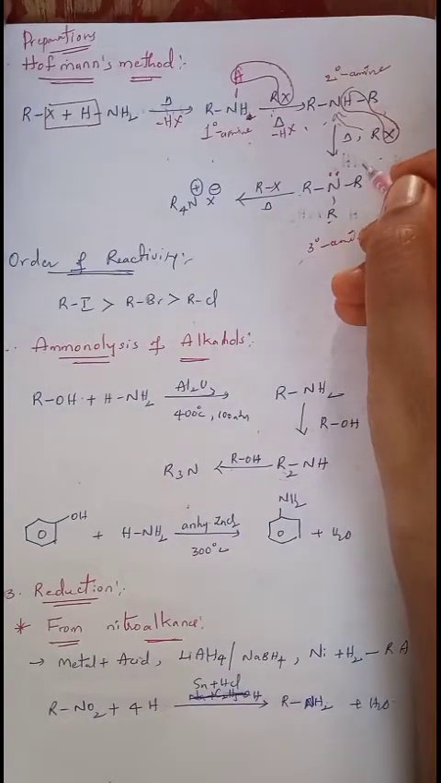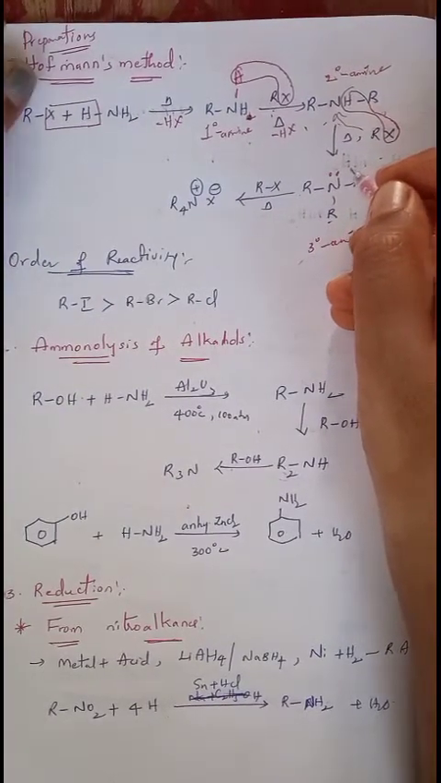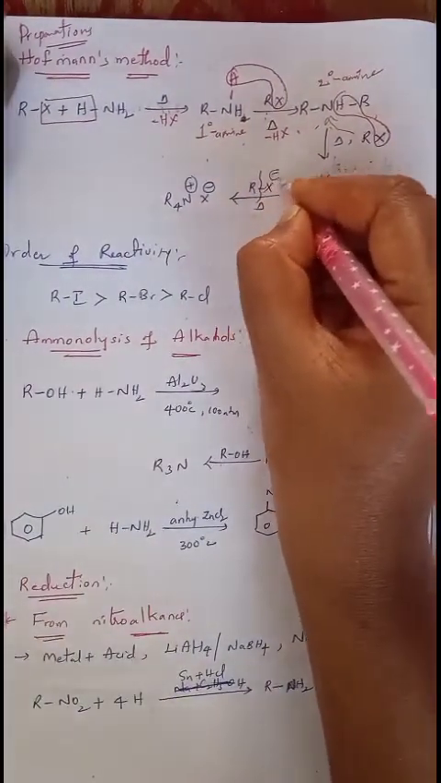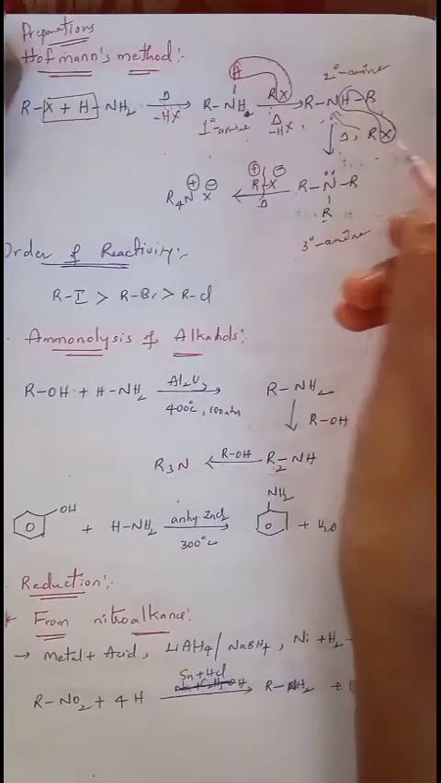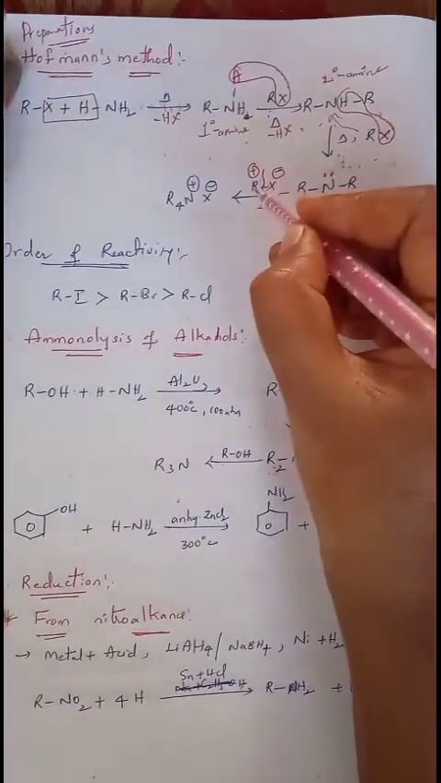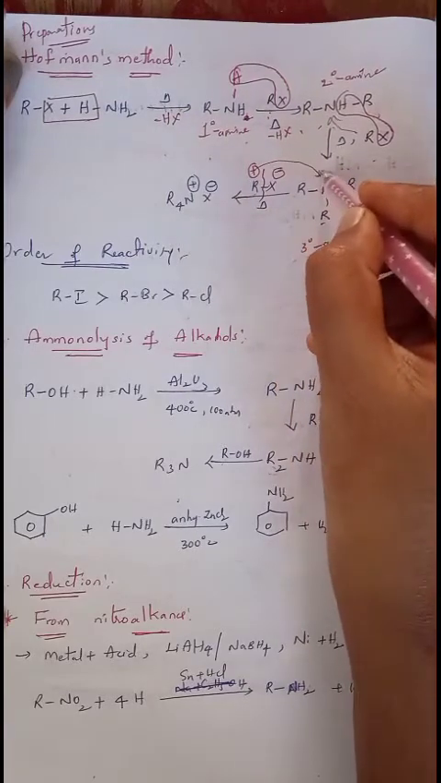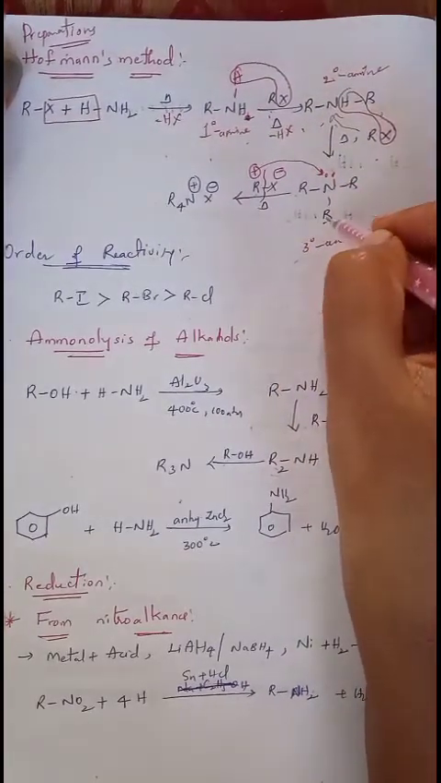Understand? So it is ready to accept an electrophile. Whenever you break the bond here, what happens? Halogen will get the negative charge, alkyl group gets the positive charge. This R plus can act as an electrophile. This electrophile is added to the lone pair of electrons present on the nitrogen.